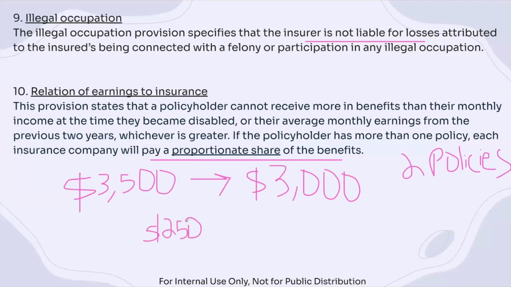In simple terms, that's what we mean by a proportionate share. Instead of each policy paying 500, each policy would only pay 250. So then 250 times 2 would cover that $500 loss due to the disability. Okay, so that's what it means when we talk about proportionate share of benefits.